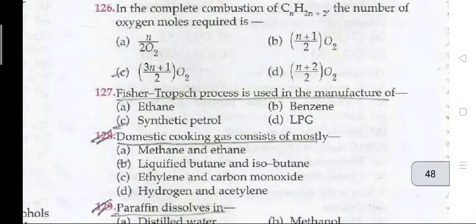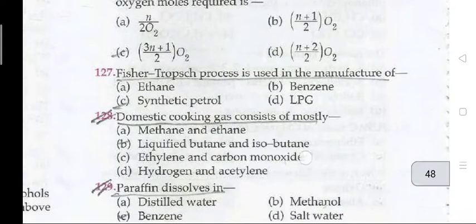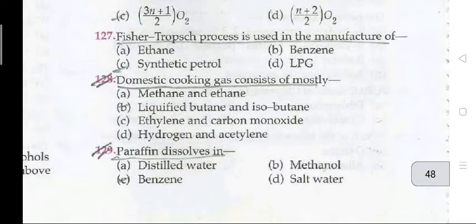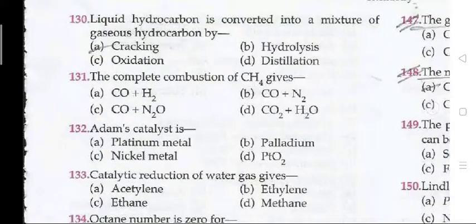In the complete combustion of CnH2n+2, the number of oxygen molecules required is (3n+1)/2 O2. Fischer-Tropsch process is used in the manufacture of synthetic petrol. Domestic cooking gas consists of mostly liquefied butane and isobutane. Paraffin dissolves in benzene. The liquid hydrocarbon is converted into a mixture of gaseous hydrocarbons by cracking.